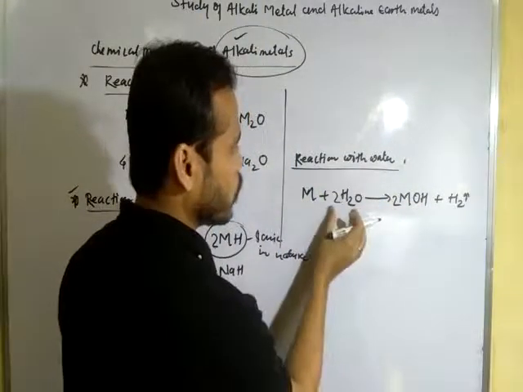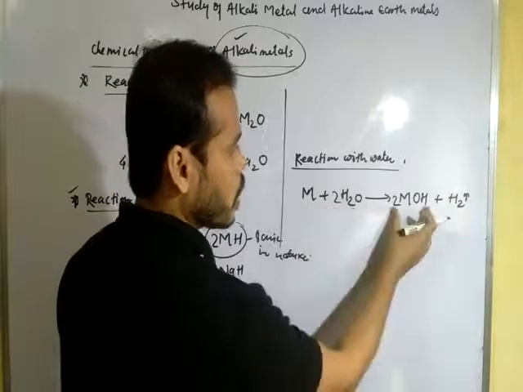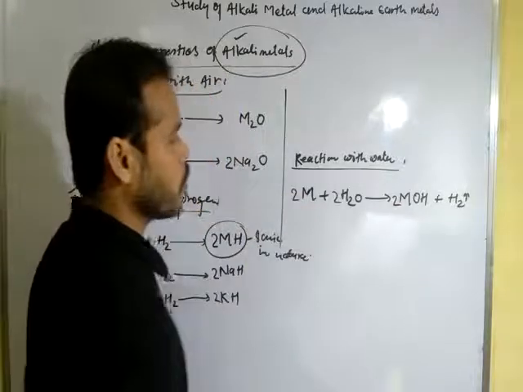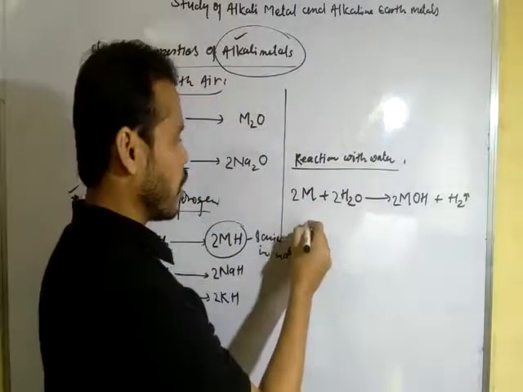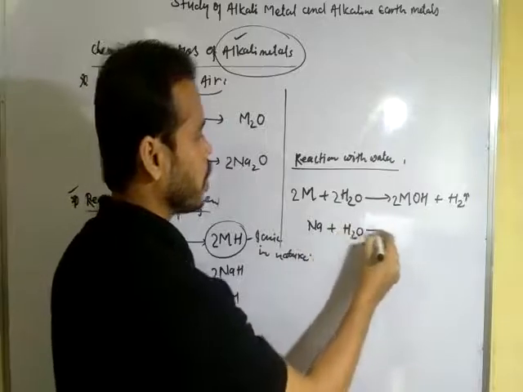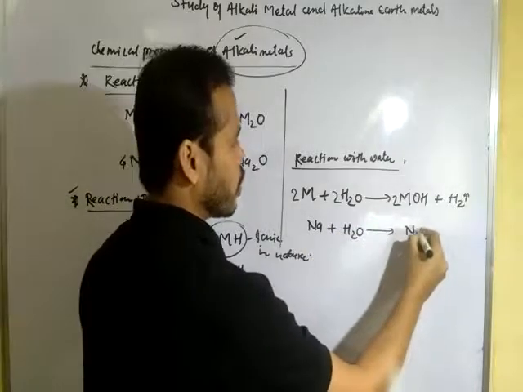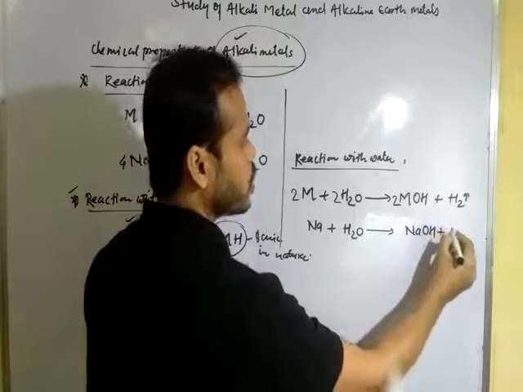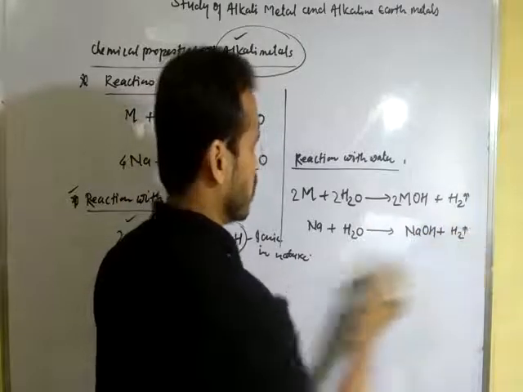To multiply it with 2, 4 hydrogen here, 2 hydrogen, 2 hydrogen, 4 hydrogen here, 2 metal to multiply it with 2. Now take an example like sodium when treated with water, it forms sodium hydroxide NaOH with the elimination of hydrogen gas.